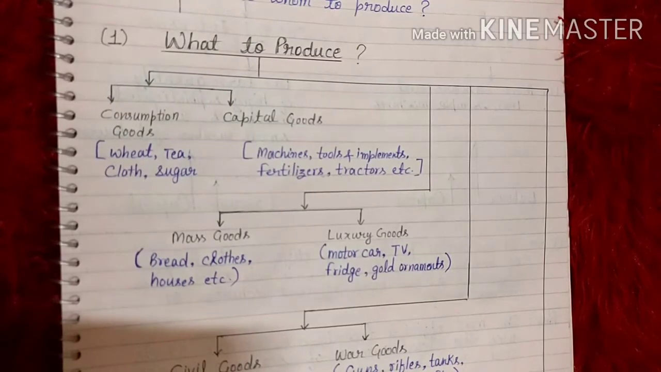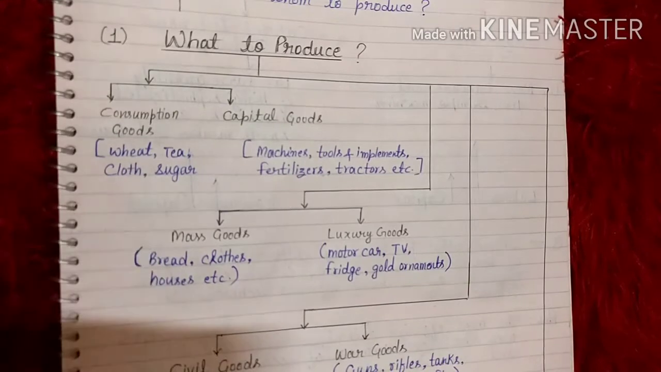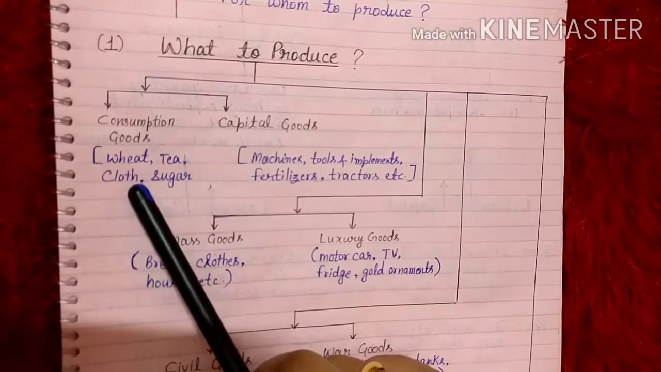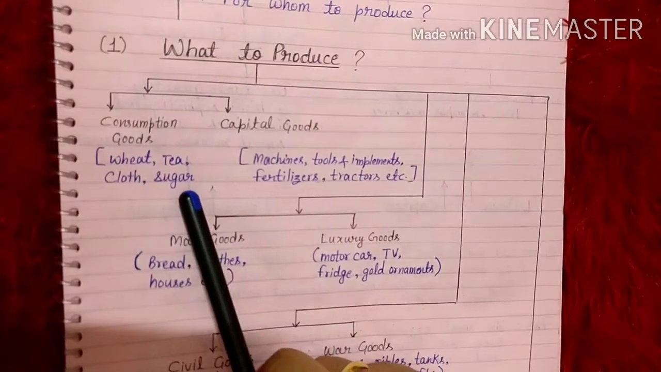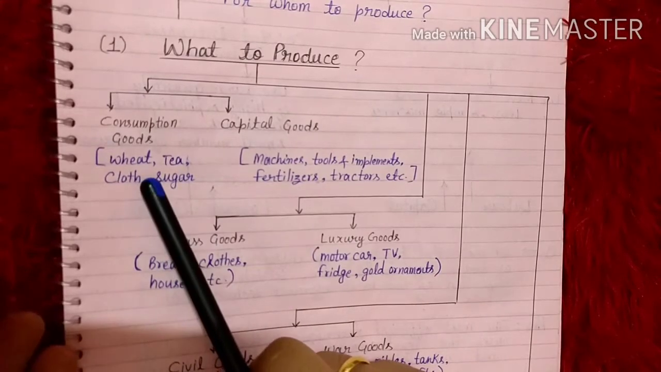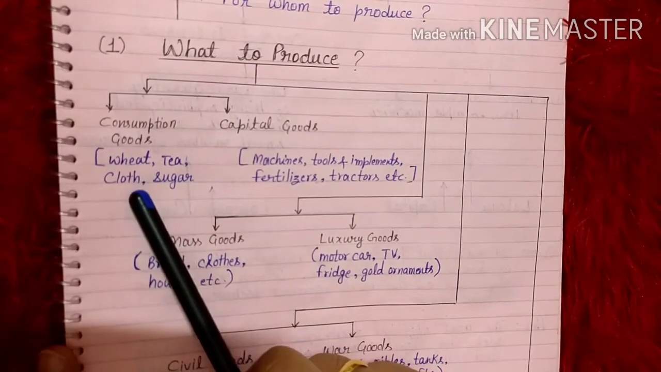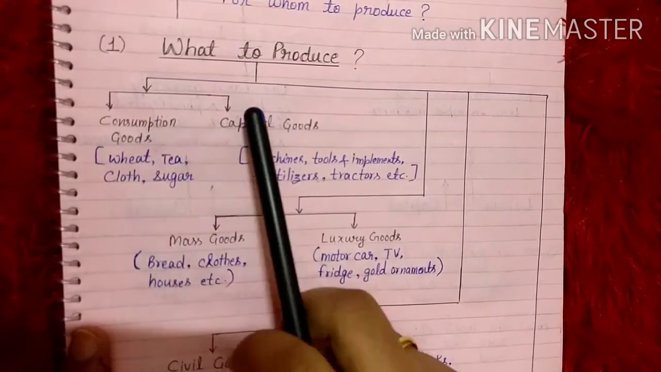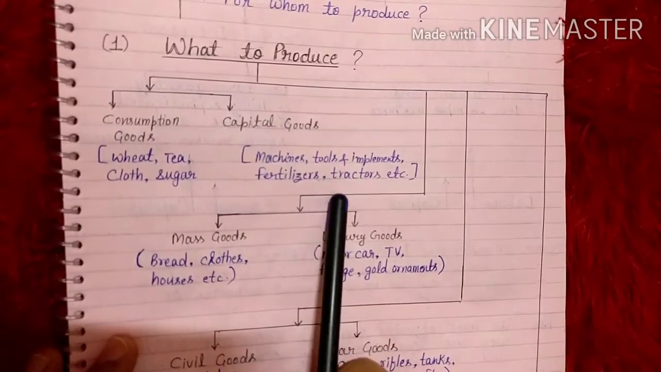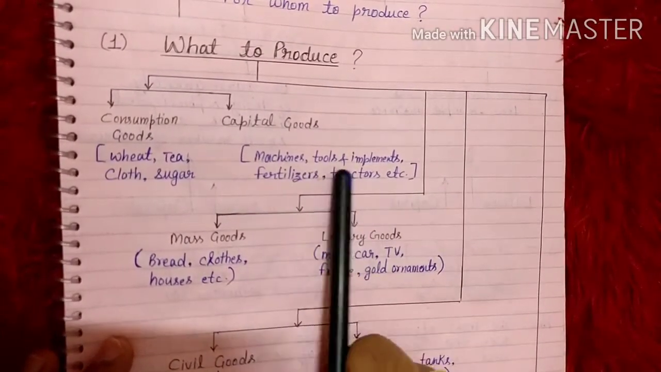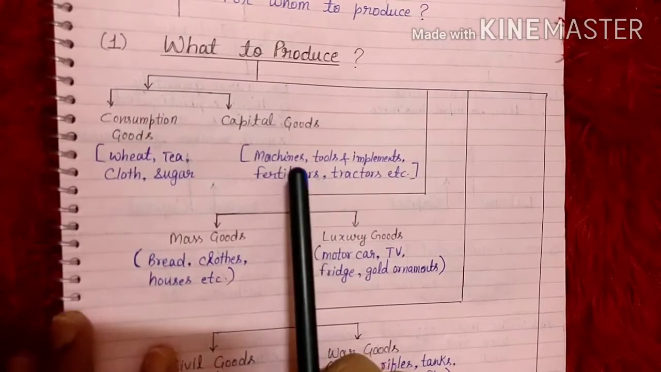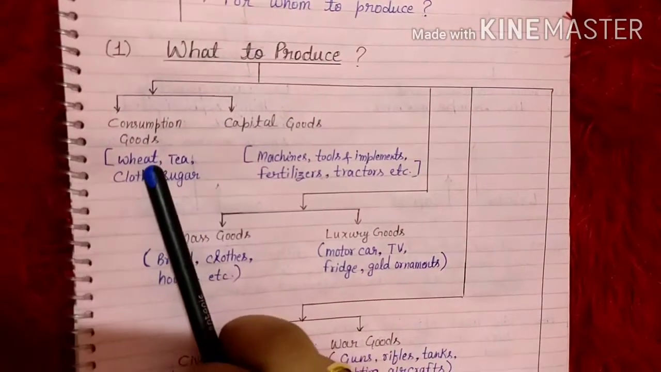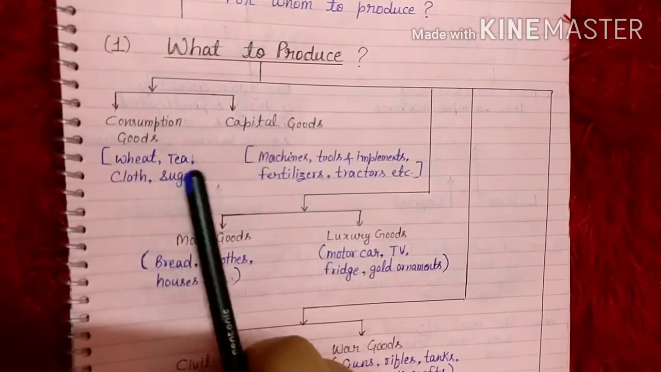Now we have the problem of what to produce. We have alternatives like consumption goods and capital goods. What are consumption goods? Like wheat, tea, clothes, sugar, which we use for consumption purpose. Like when we take tea, it is done, it is the end. These are called consumer goods, or consumption goods. Or whether we should produce capital goods, like machines, tools, implements, fertilizers, tractors. These are goods which help in producing other goods. So the problem in front of a producer is what to produce: consumption goods or capital goods, and both are essential.